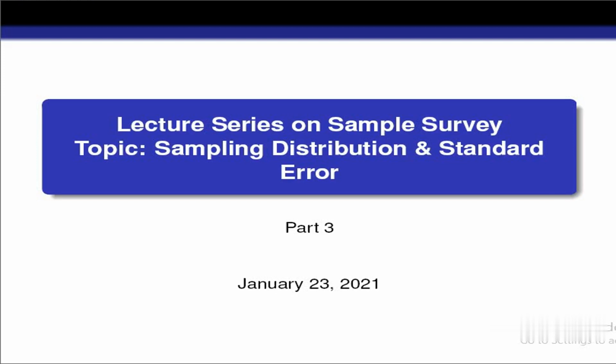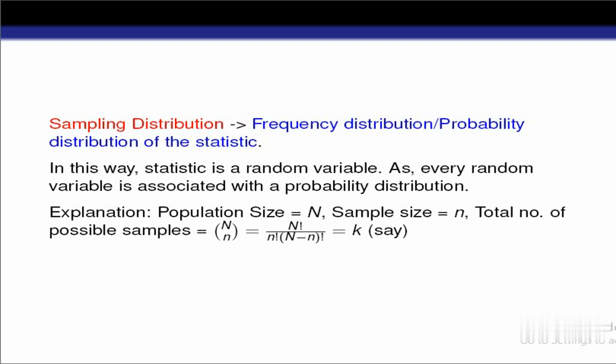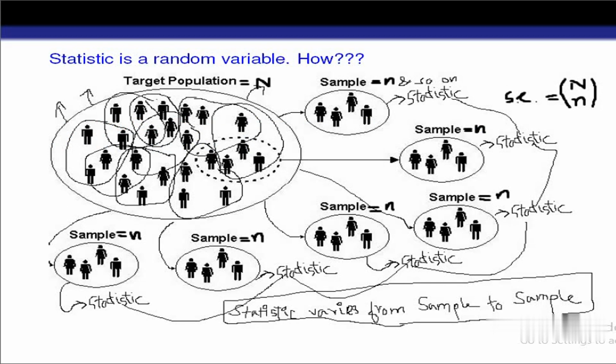This is the third part of the series, and in this part we shall talk about sampling distribution and standard error. So what is sampling distribution? Sampling distribution is the frequency distribution of the statistic, or you can say that it is a probability distribution of the statistic. Now let's understand this with the help of a picture.